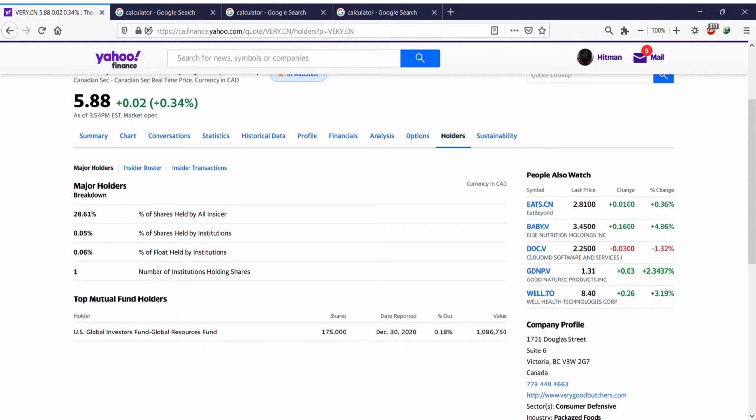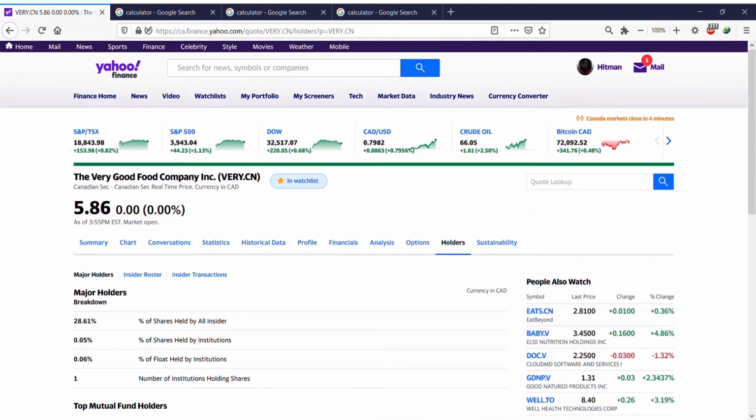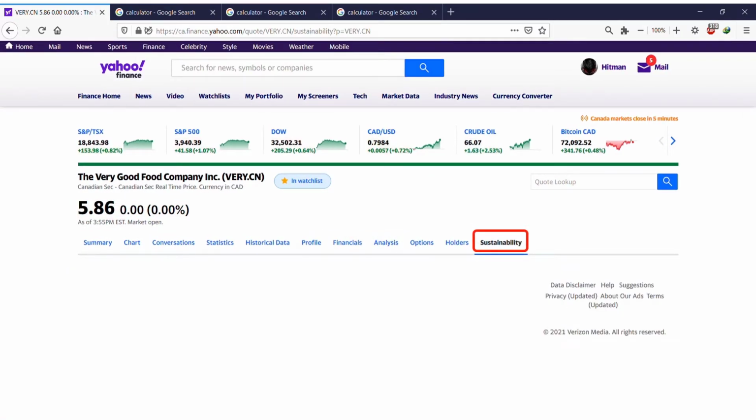And there's a mutual fund that holds this, Global Investors Fund. I don't know what it is. Okay, and sustainability. I think it's related to the environmental information about the company, but I'm not sure. Okay, so that's about this whole section.